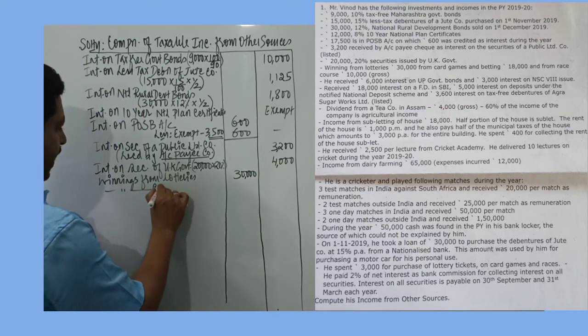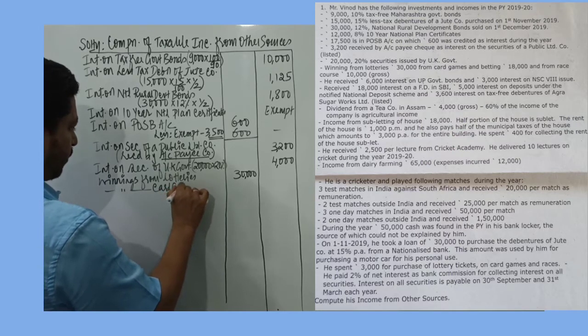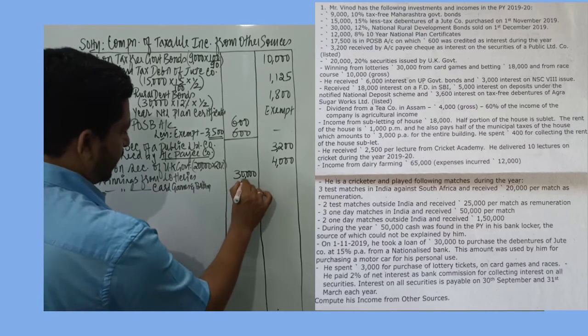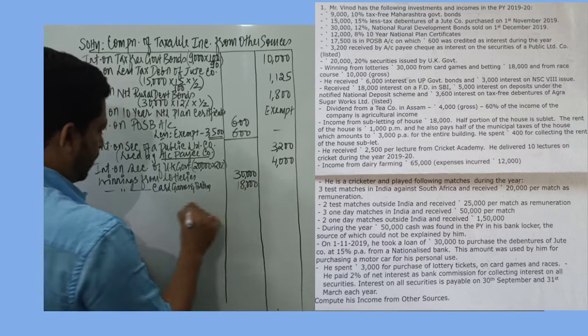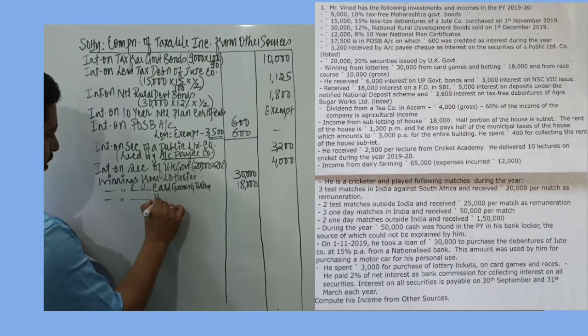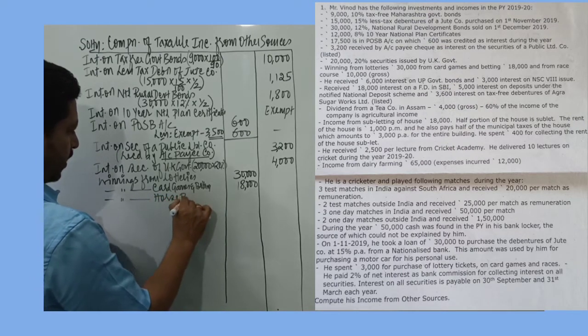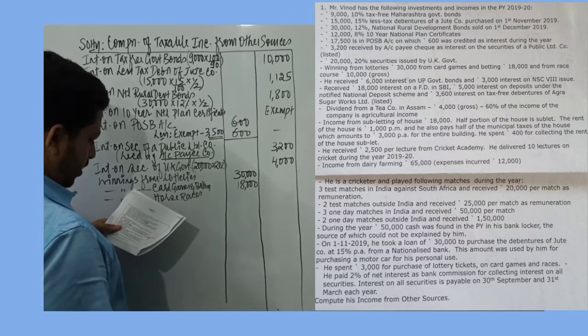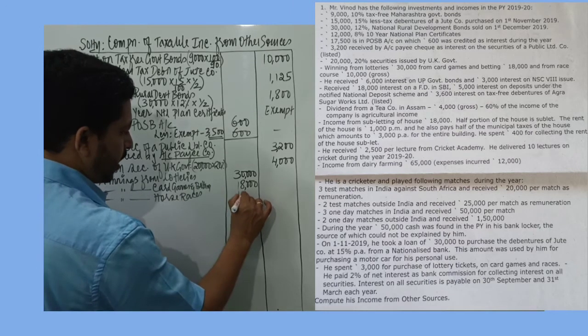Winnings from card games and betting, the gross amount is 18,000. And winnings from horse races, that is the race course, so it's race horses itself. Amount is 10,000.